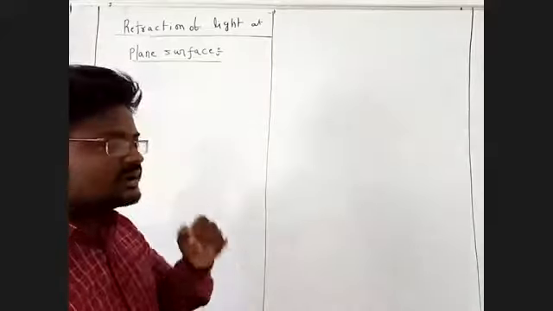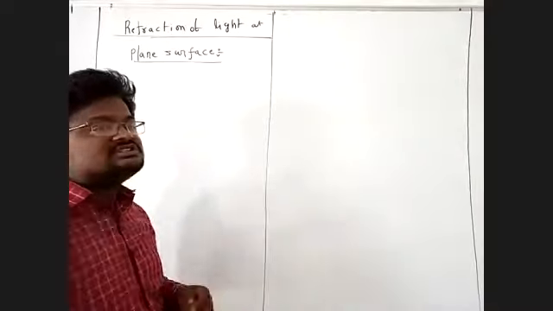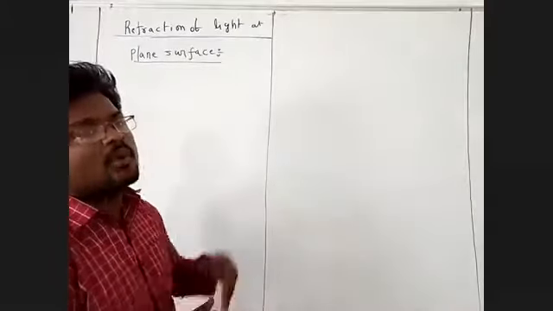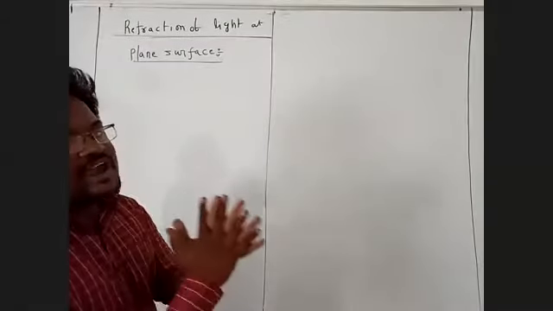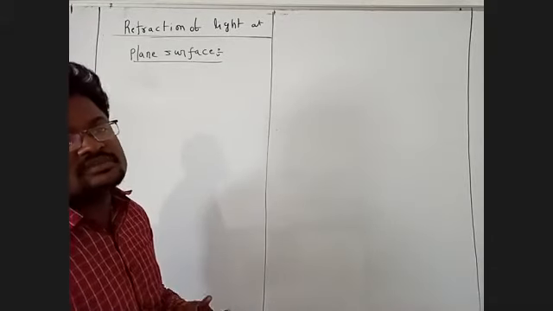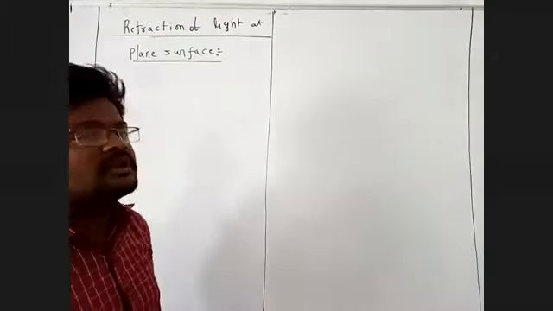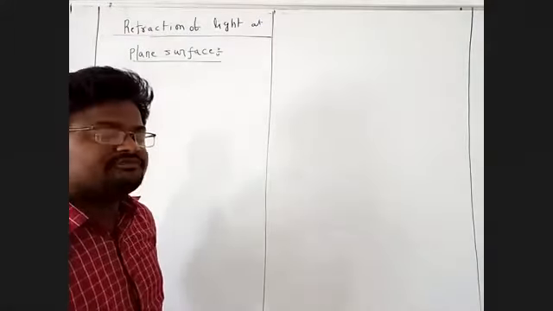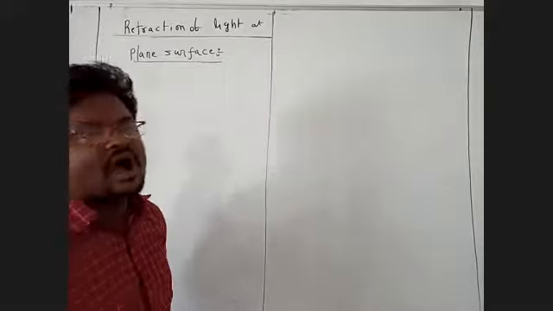Next, another part of the light ray travels from one medium to another medium. So that is the refracted ray. Refracted ray means light which bends from its actual path on entering into the other medium. Next, angle of refraction. The angle between the normal and the refracted ray is called the angle of refraction. It means the angle which the refracted ray makes with the normal.